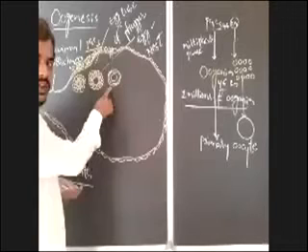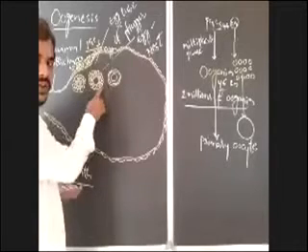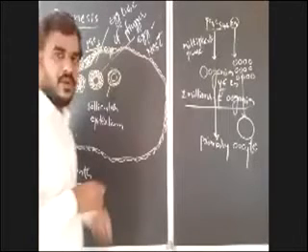Due to lack of space, I am writing inside the ovary, but you don't write inside the ovary. You will write outside. You will label outside, upper or lower. Don't write inside the stroma of the ovary, right?